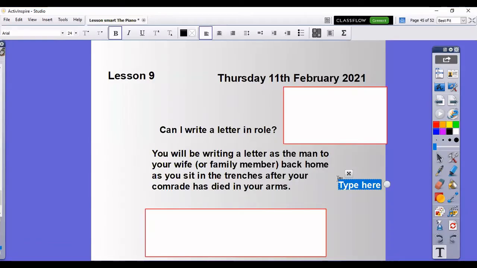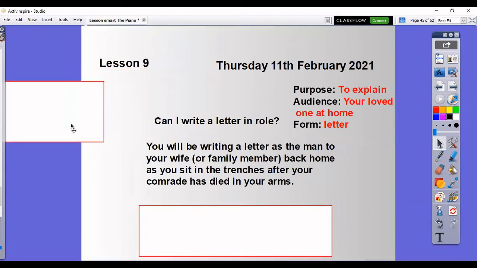Hello, Year 6. This is lesson 9, the last lesson in this writing unit, and it is Thursday, the 11th of February. So just to recap once more, you are going to be writing a letter as the man to your wife or a family member back home as you sit in the trenches after your comrades have died in your arms. Now, remind yourself of the purpose, audience, and form.